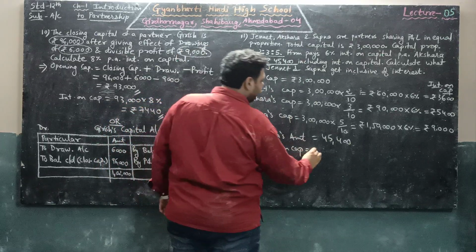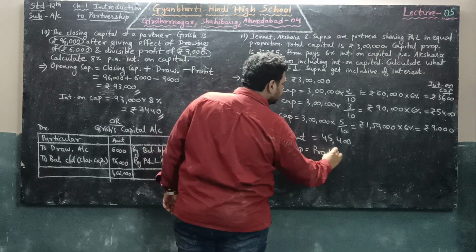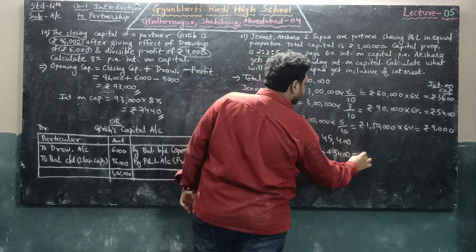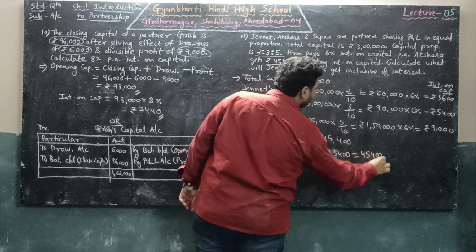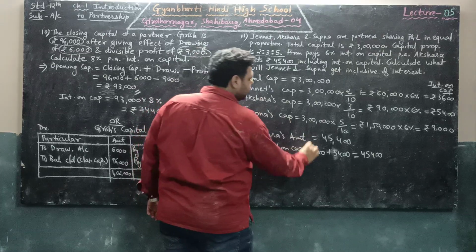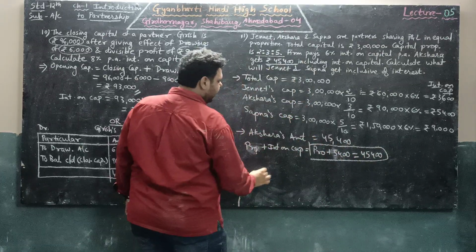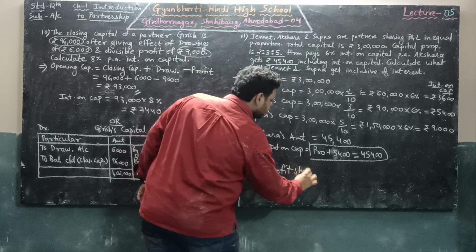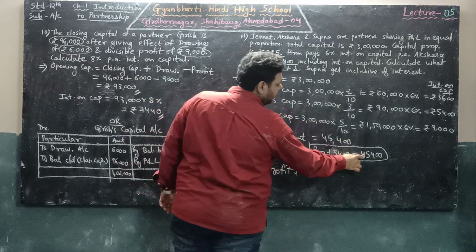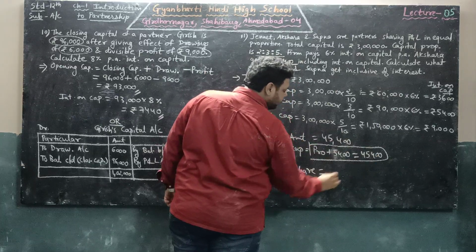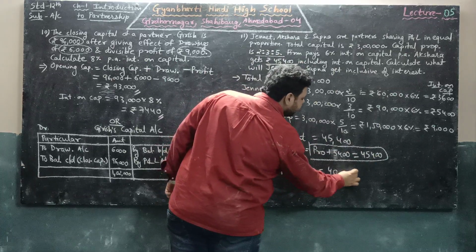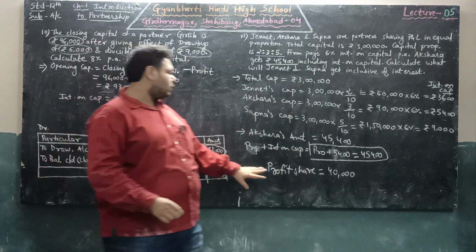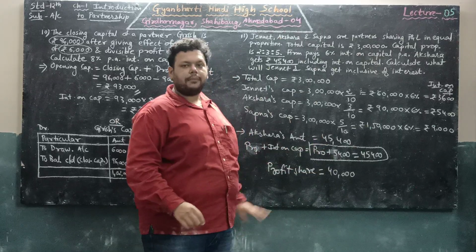So we want to find the profit, interest is 5,400, total is 45,400. So from this we can calculate that profit share is 45,400 minus 5,400, so 40,000 is the share of profit. As the profit sharing ratio is equal, everybody will get 40,000 in profit.